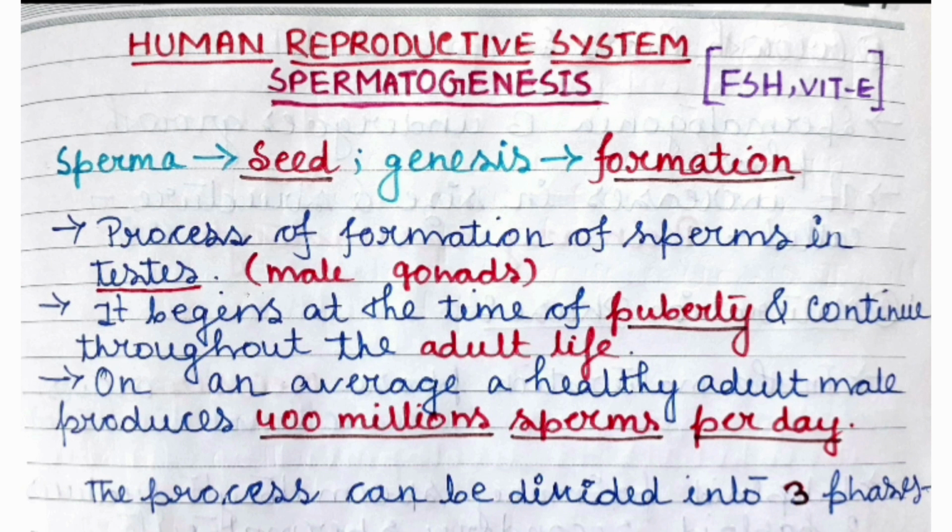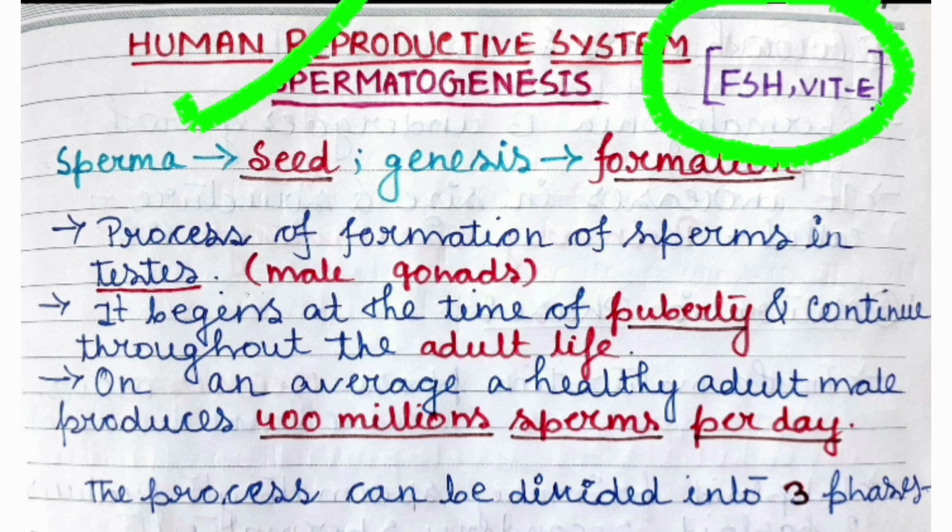Today's lesson is going to be on the human reproductive system. Beginning with spermatogenesis, I will be telling you that there is an essential requirement of FSH and vitamin E. FSH means follicle stimulating hormone. Because due to insufficient amount of vitamin E, sterility can occur.